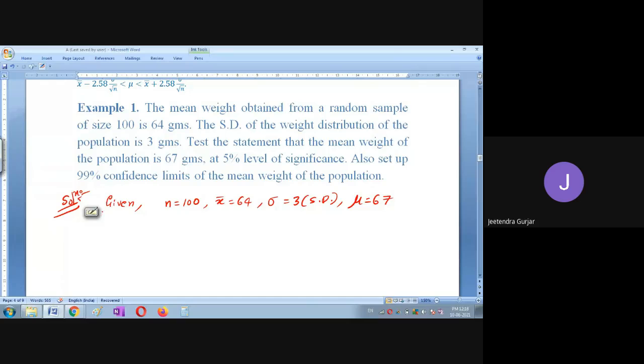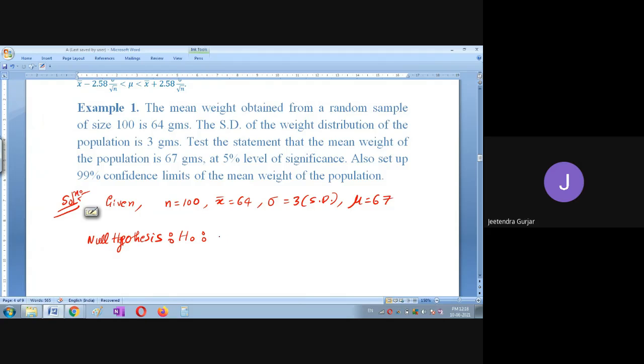Yes, friends. Now after writing till here we have finished, right? They test the statement that the mean weight of the population is 67. So here we're going to test this. Okay, so what you have to take always? The null hypothesis. Can anybody tell me what the null hypothesis is denoted by? H naught. Excellent. So now we have to test this hypothesis.